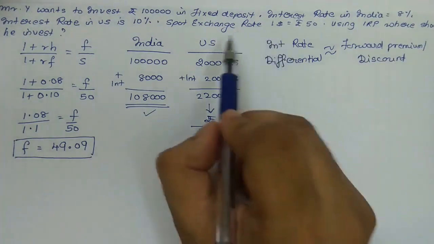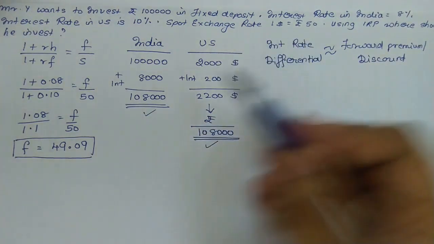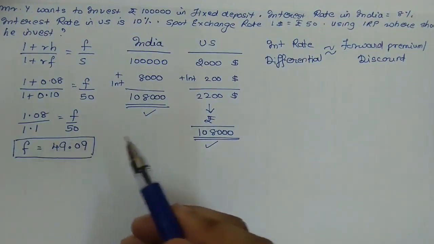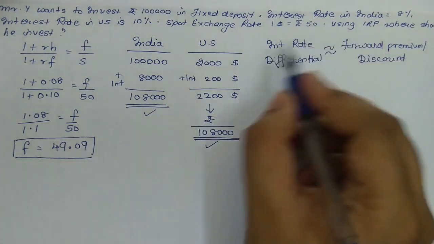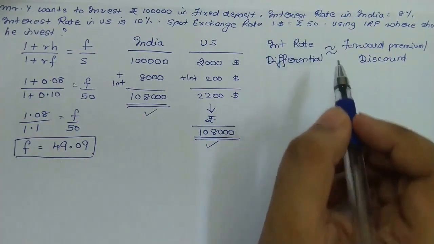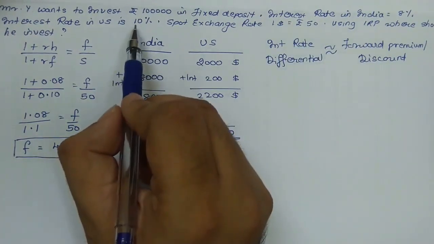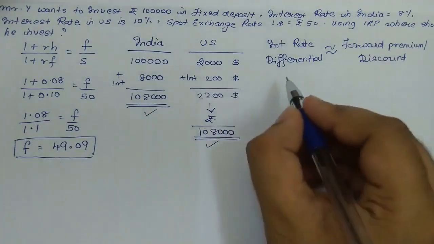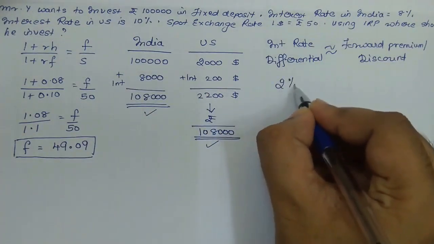Now in this case the spot exchange rate was 50 but the forward rate is 49.09. So again here we have a forward discount rate. The interest rate differential in this particular sum is, in US the interest rates were 10%, whereas in India it was 8%. So the interest rate differential is 2%.